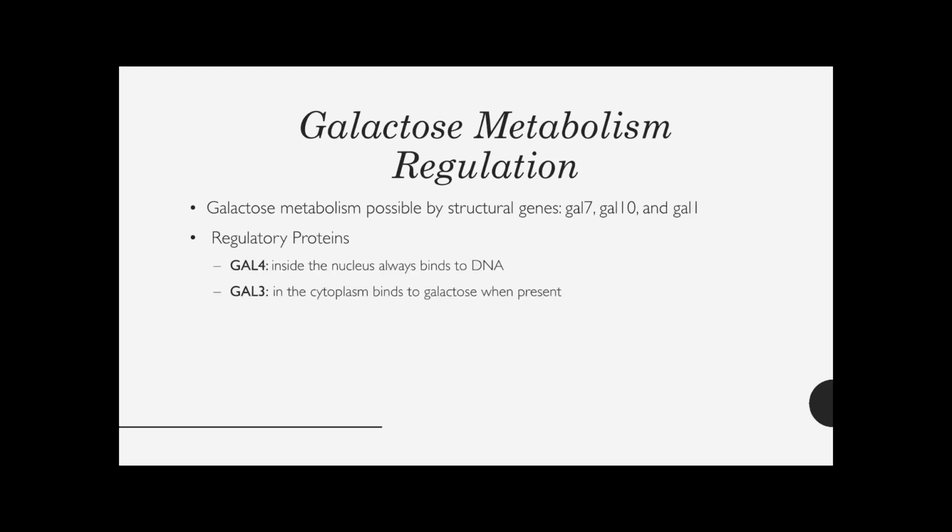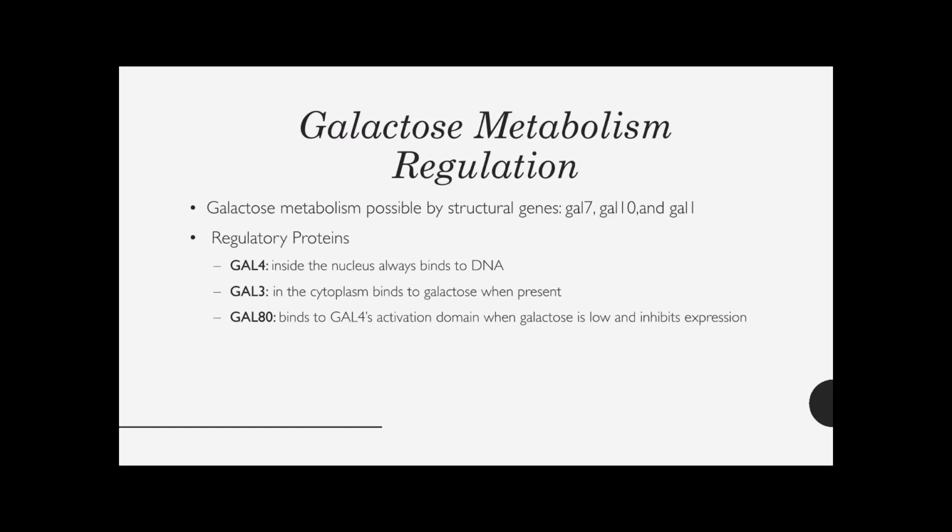1, and these, when produced, reduce galactose. They break it down. And these are controlled by Gal4 and Gal3 regulatory proteins. Gal4 is inside the nucleus bound to the DNA, and the activation domain turns on structural gene expression to break down galactose. Gal3 is in the cytoplasm and binds to galactose. So Gal80 is the thing that controls both 4 and 3's activity.